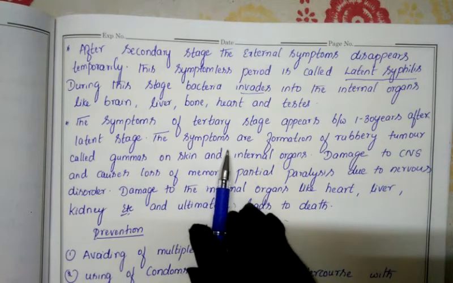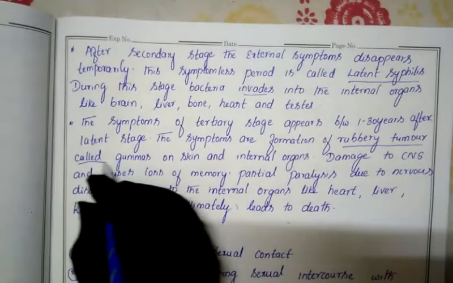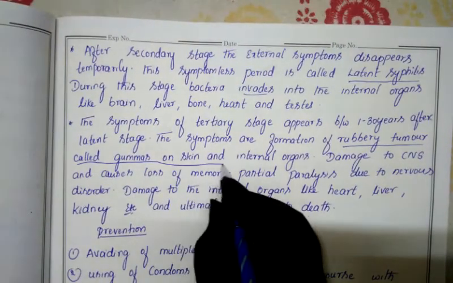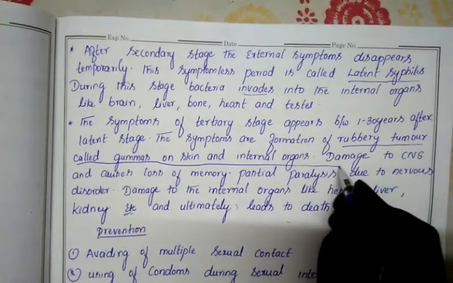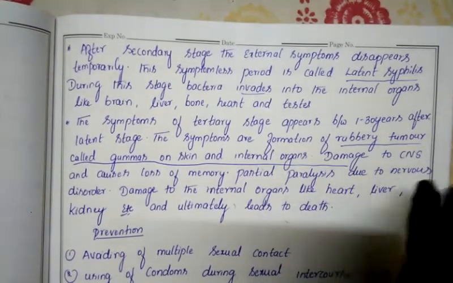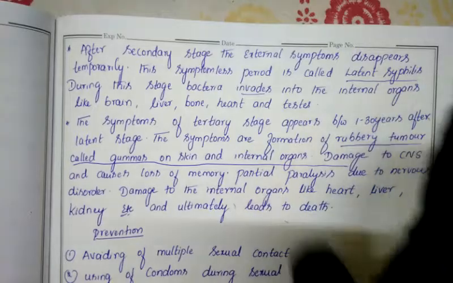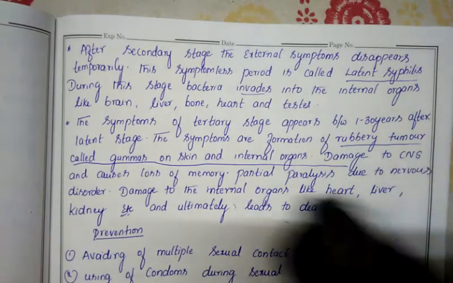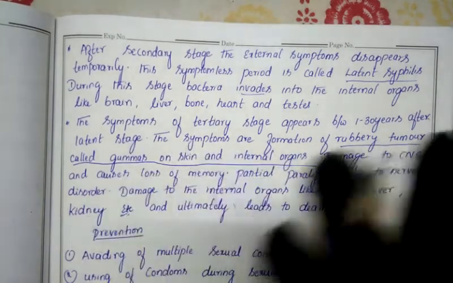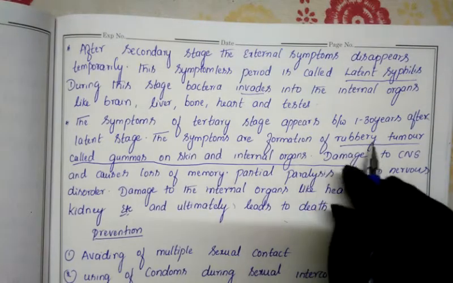Which is the next symptom? A rubbery tumor called a gumma on the skin and internal organs. It will start to appear. After 30 years, the next, third symptoms will get started. The next symptom is a rubbery tumor.